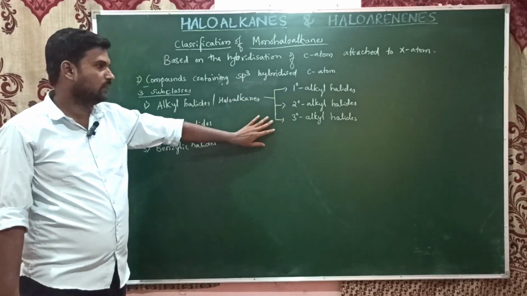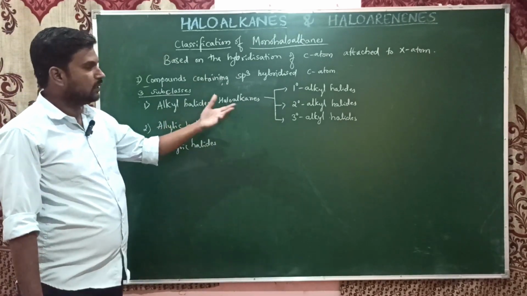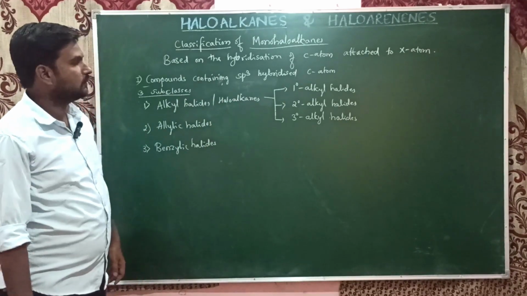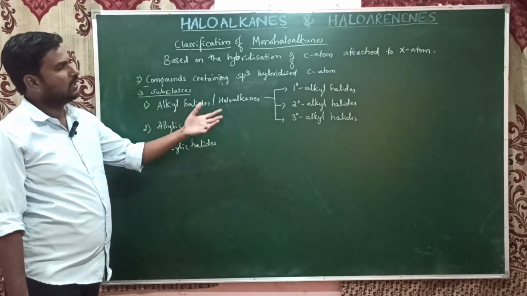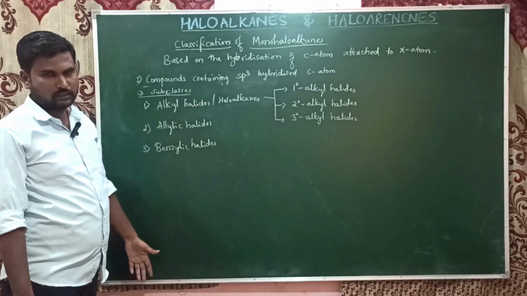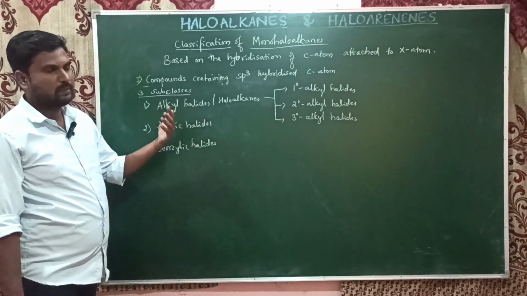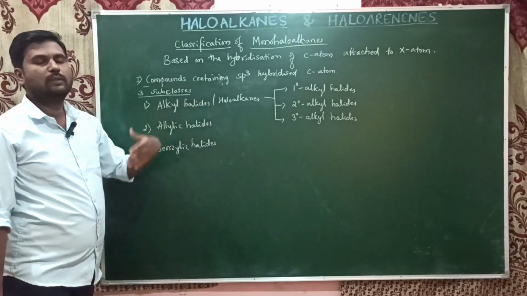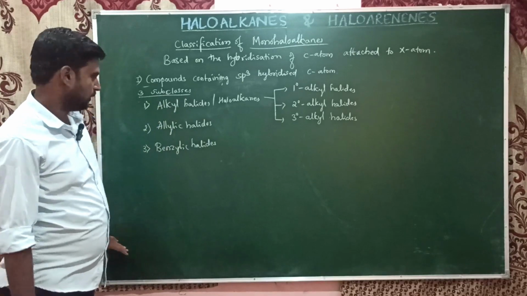This is very important because we need to know how to differentiate among these three. These will come in the next chapters also: primary, secondary, and tertiary alcohols, and primary, secondary, and tertiary amines. That's why in this chapter we learn what primary, secondary, and tertiary actually are.